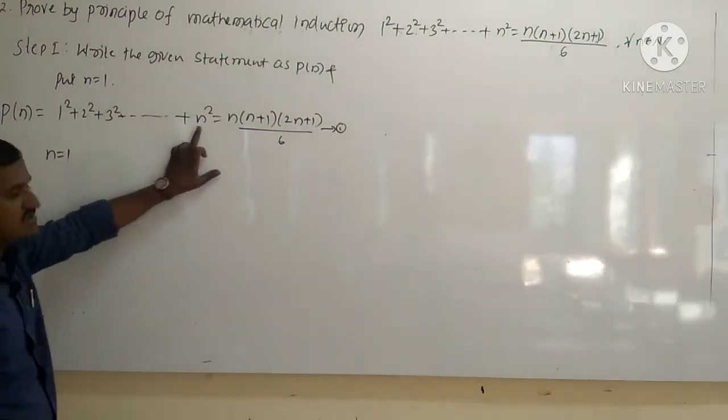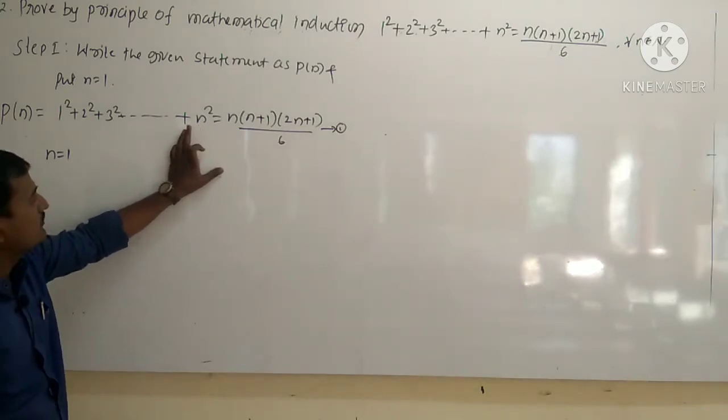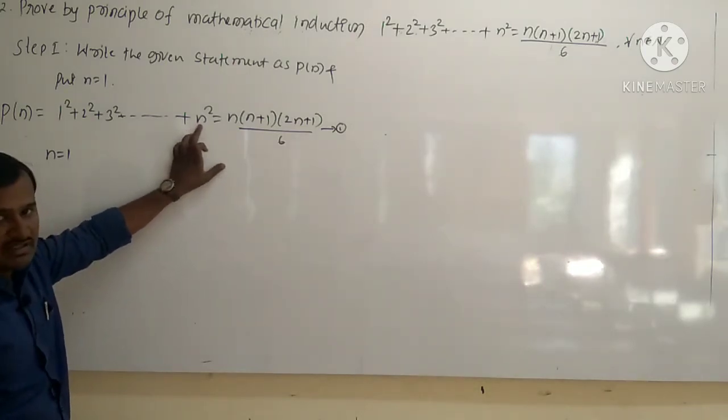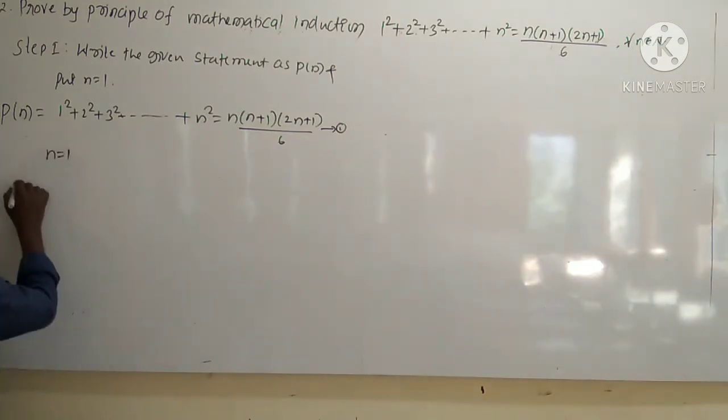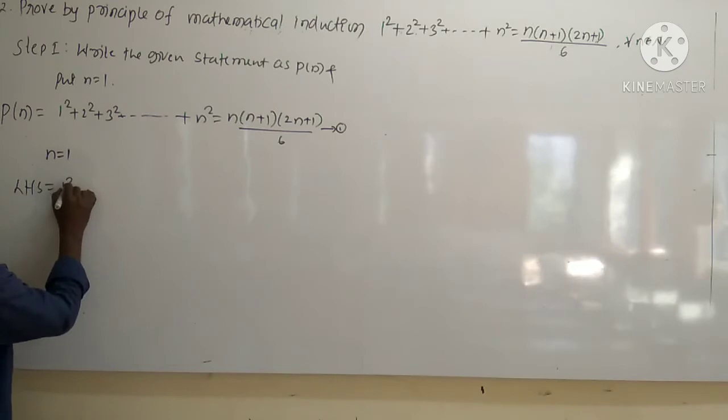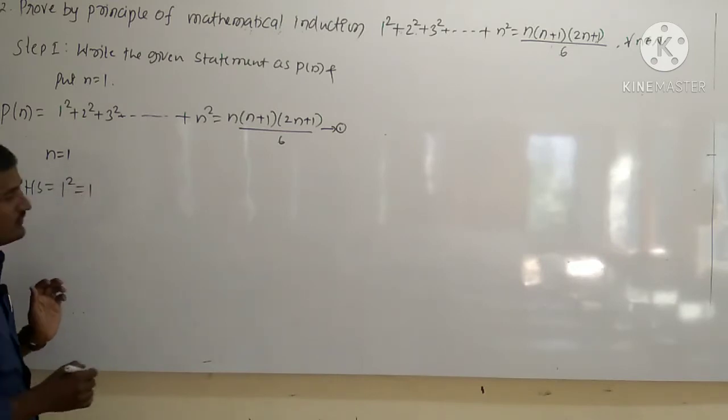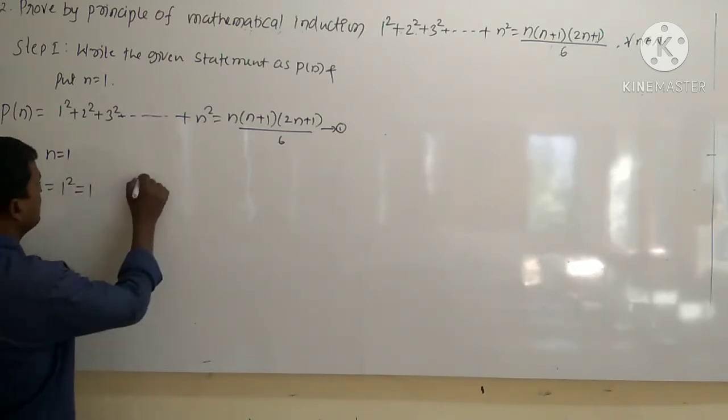N equal to 1 means here it is n square. So what is the nth term? N square. So for this, here we should take the first term only. So therefore what is LHS? So LHS is 1 square. 1 square is nothing but what? 1. Now to take RHS.